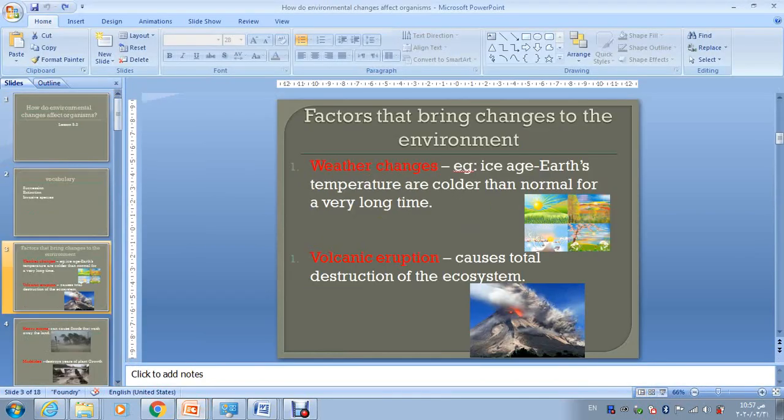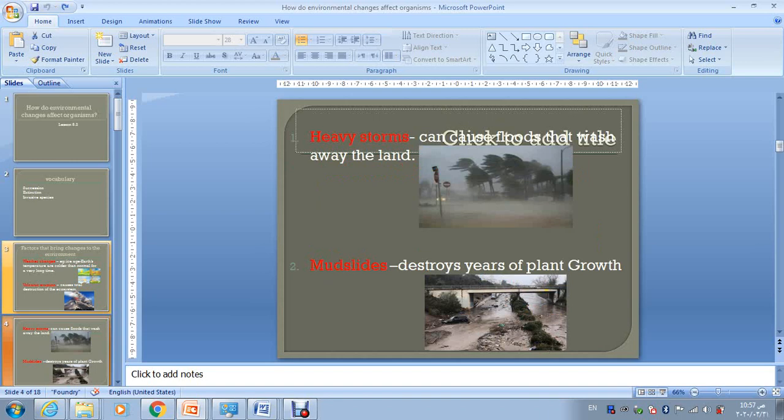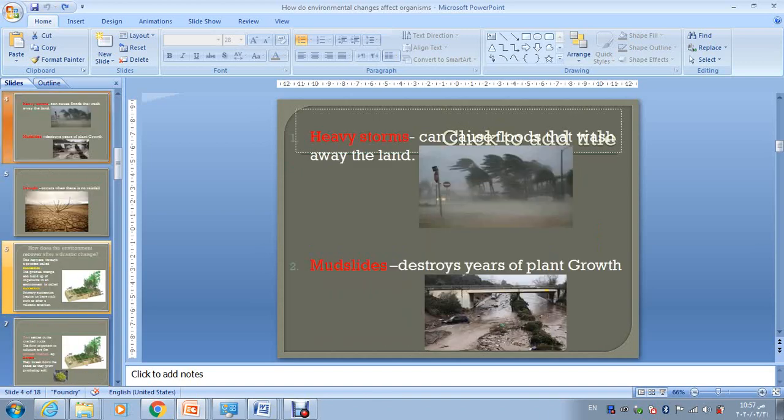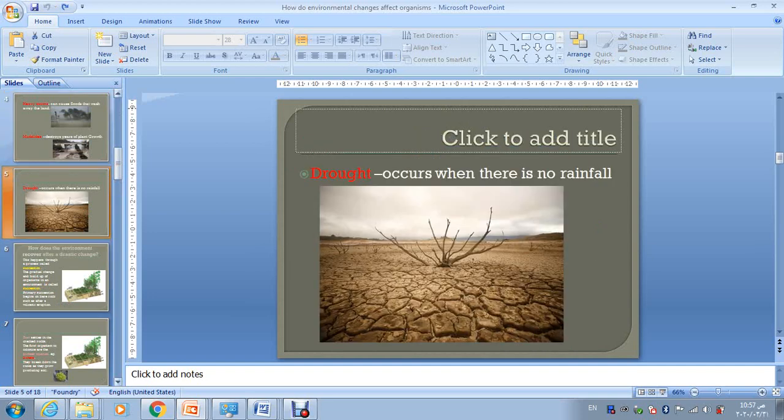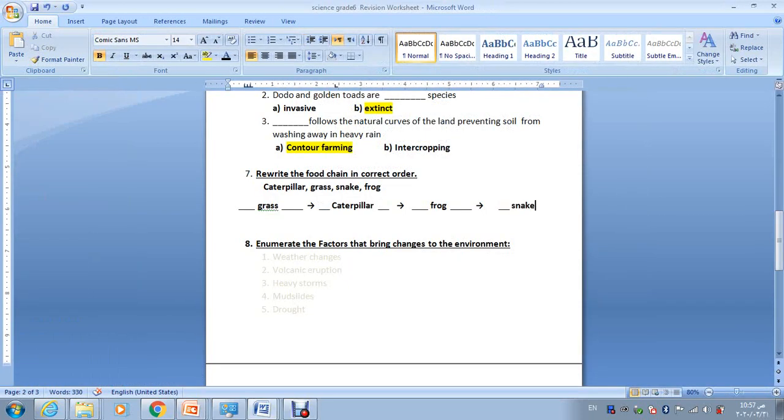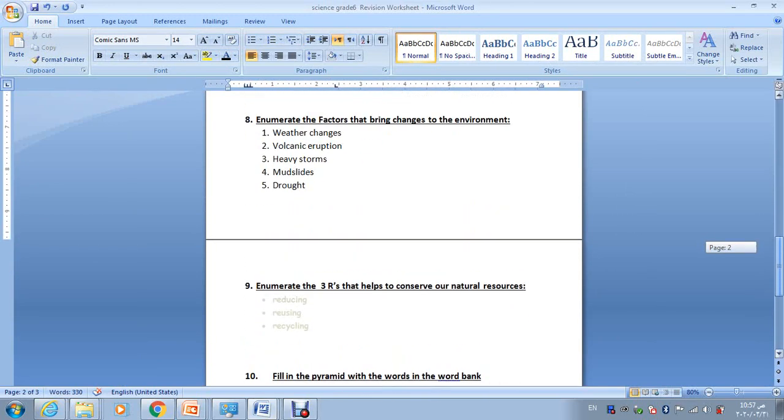Remember, here we took the factors: weather change, like the ice age and the temperature of earth, and the volcanic eruptions, and the heavy storms that wash away the land, and the mudslides that destroy the plant growth, and the drought. So all of those are factors that bring changes to the environment. This is an enumerate question. It's an important question. Okay, so you just have to enumerate them.